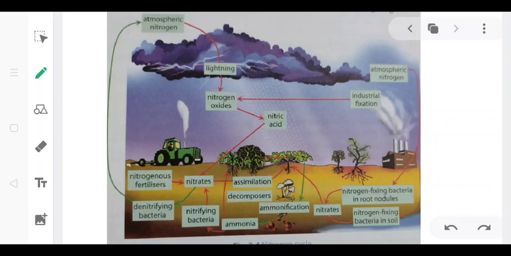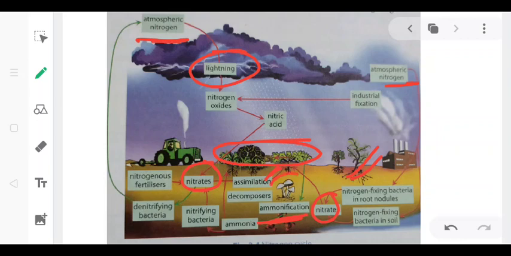Here you can see the atmospheric nitrogen gets converted into nitrate by the lightning process, and here another one is nitrogen fixing bacteria, which is present in the root nodules of leguminous plants, and this is known as nitrogen fixation. Now these nitrates get used up by the plants and get converted into organic compounds, and the process is known as assimilation. When these plants and the animals die, the nitrogen present in their body gets converted into ammonia, and the process is known as ammonification.